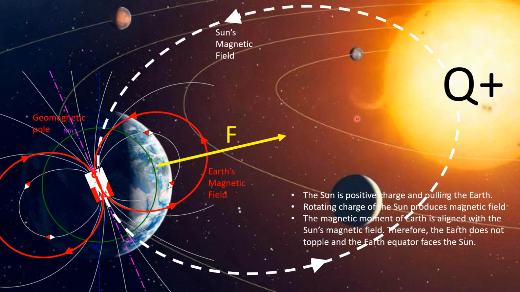This picture shows the interaction between the Sun and the Earth. The Sun is positive charge and pulling the Earth. Rotating charge of the Sun produces a magnetic field. The magnetic moment of the Earth is aligned with the Sun's magnetic field. Therefore, the Earth does not topple and the Earth equator faces the Sun.